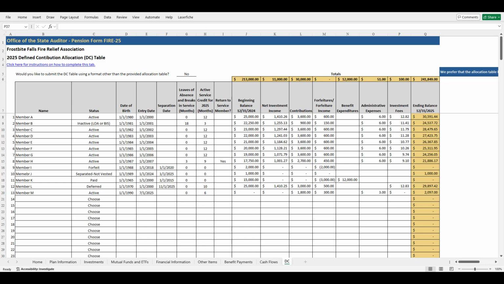Keep in mind that the FIRE form cannot be submitted unless the total ending balance on the DC tab matches the special fund total net assets amount reported in line E of the Financial Information tab. After the totals are confirmed, you have successfully completed the DC tab of the FIRE form.